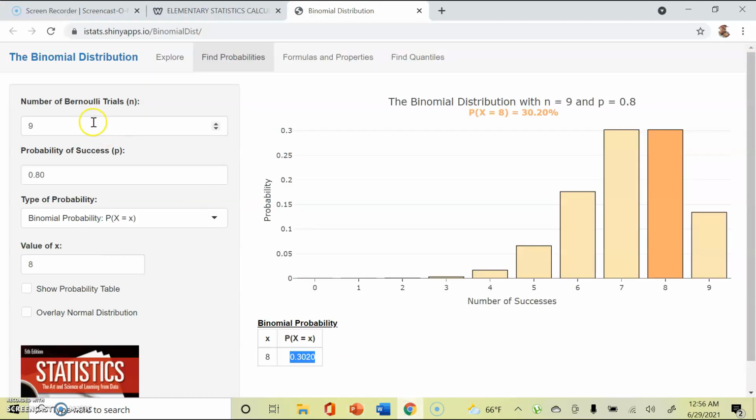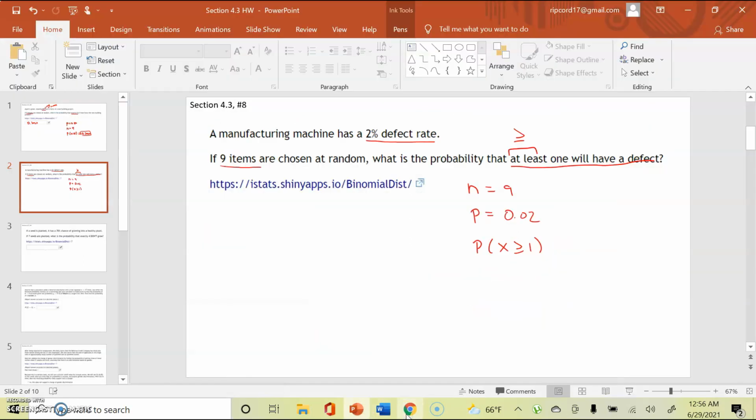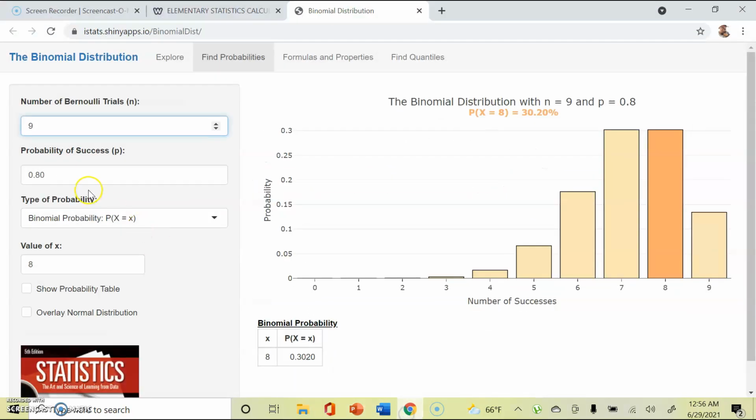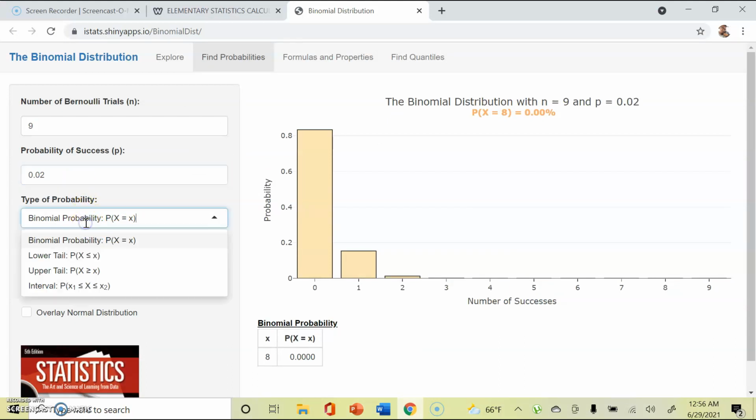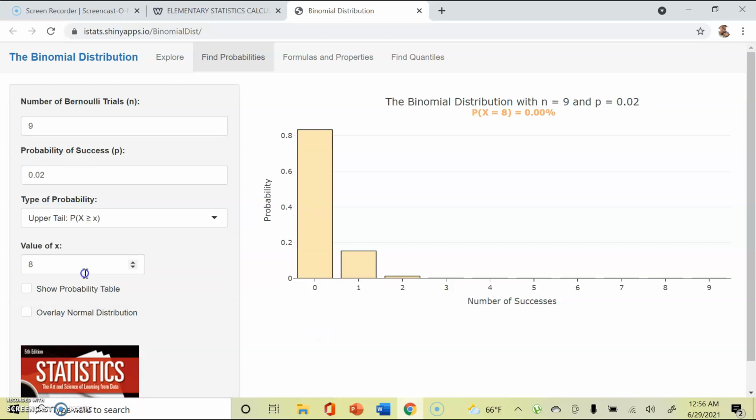So our n is going to be 9 because we are selecting 9 items. The probability of success is going to be 0.02 because there's a 2% success rate. And you've got to select the correct inequality. We're going to select greater than or equal to because we want to know the probability that at least one has a defect. And that probability is going to be 0.1663.